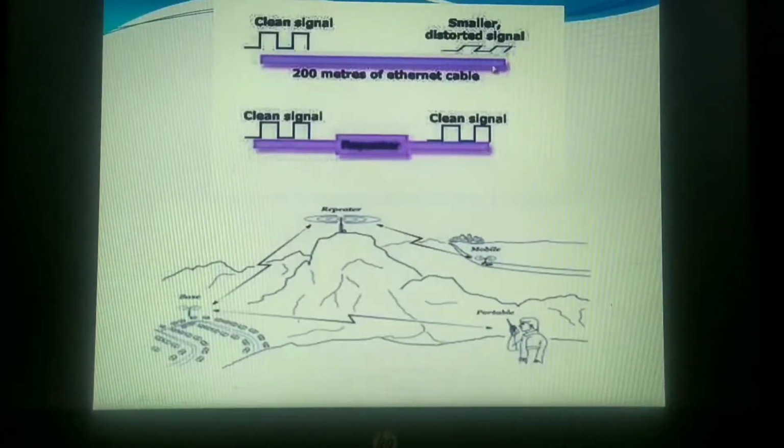I have added an extra segment by making the cable 200 meters, where after traveling 100 meters your signal may start to weaken. So whenever it exceeds the maximum rated distance for a single cable run, I have to make use of these repeaters.